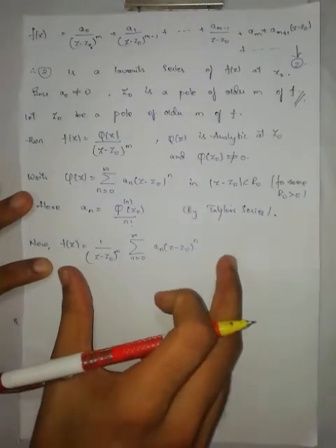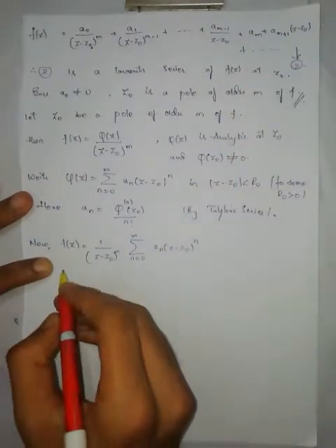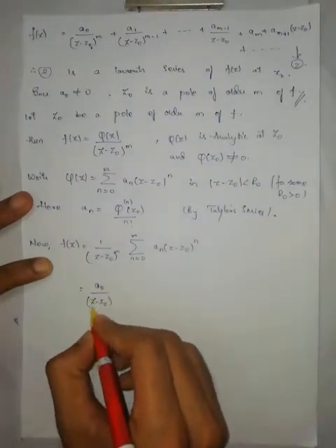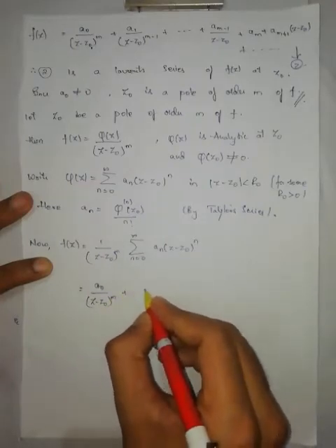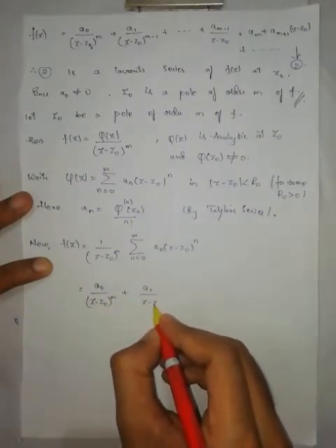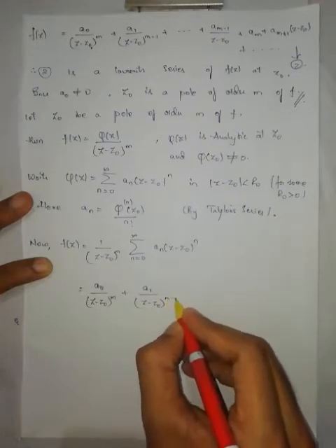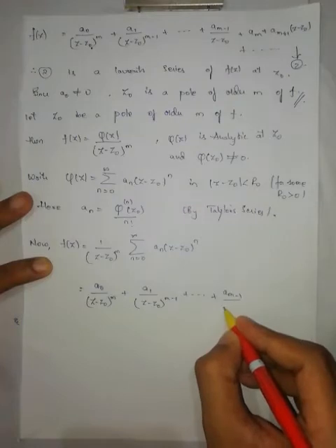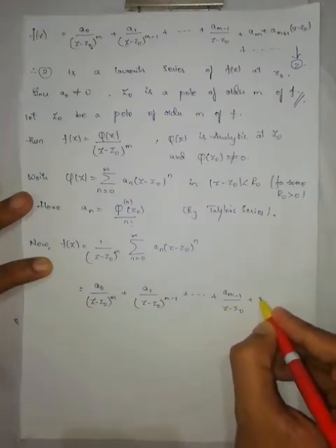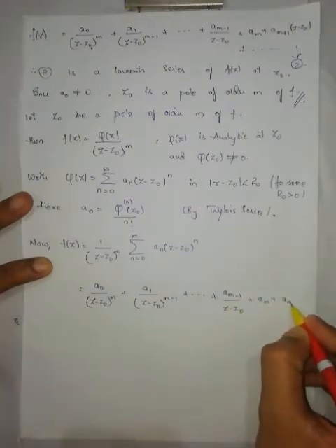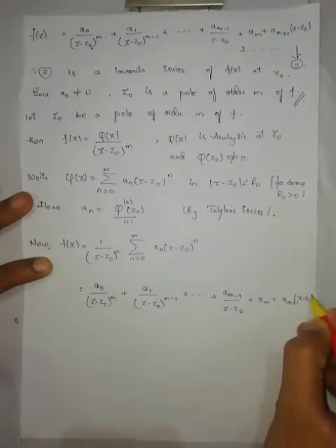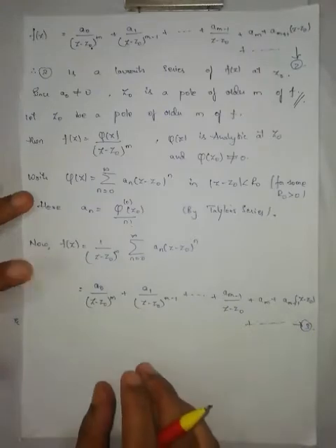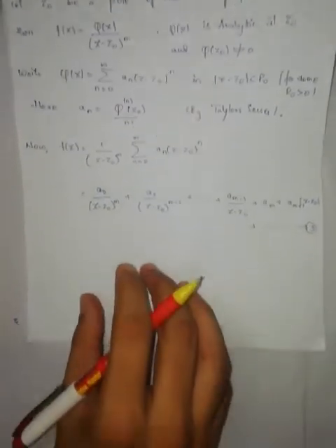Now expand this one, what you will get? a naught by z minus z naught to the power of m plus a1 by z minus z naught to the power of m minus 1 plus so on, plus am minus 1 by z minus z naught plus am plus 1 into z minus z naught plus so on. Equation number 3.